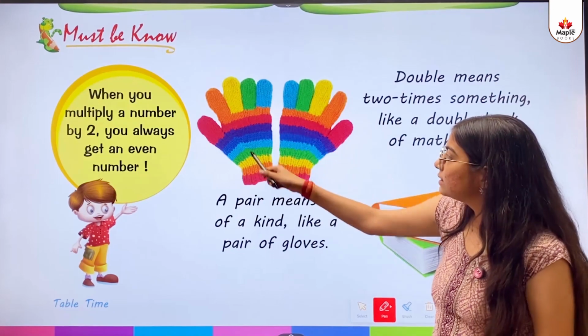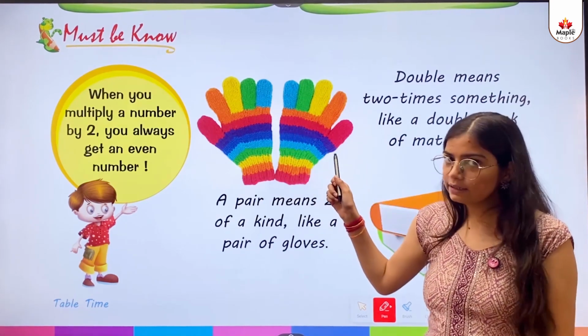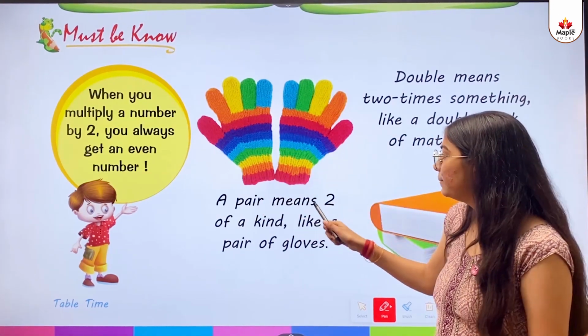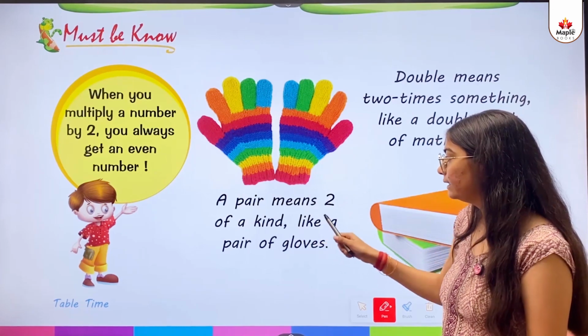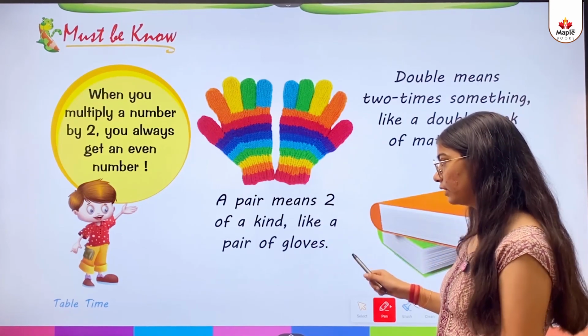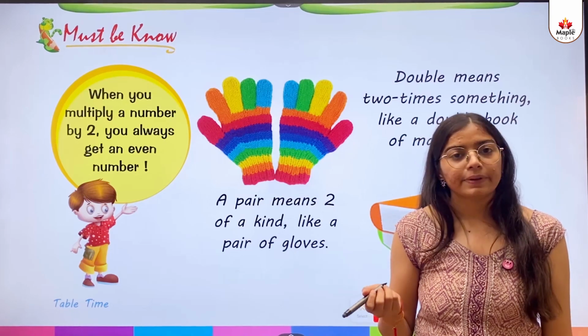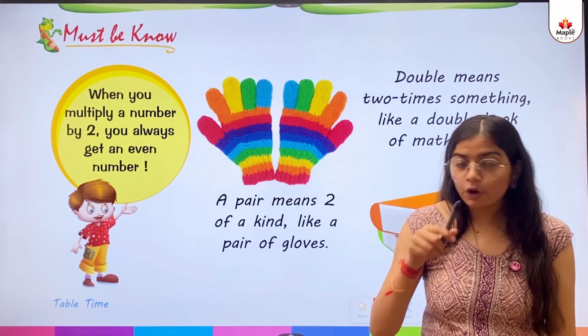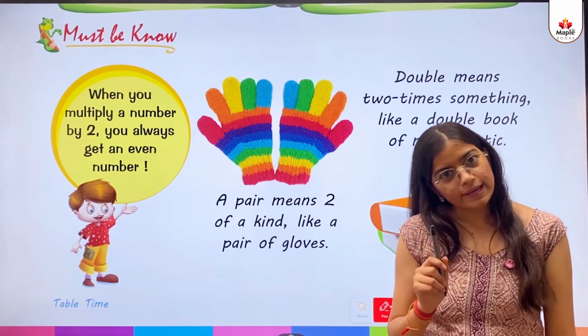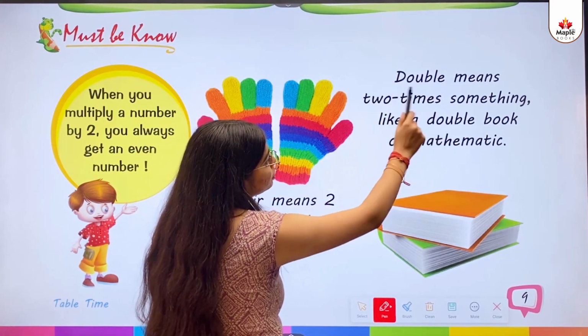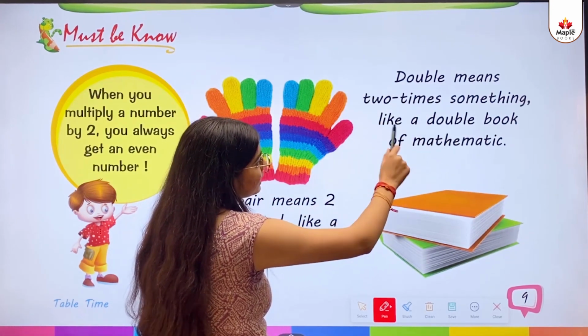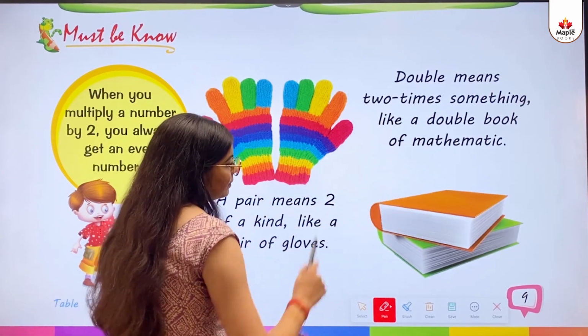So kids, this is a pair of hand gloves. A pair means 2 of a kind, like a pair of gloves. So kids, what is the meaning of pair? Pair means a group of 2. Okay? Double means 2 times something, like a double book of mathematics.